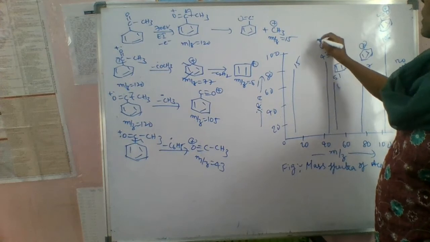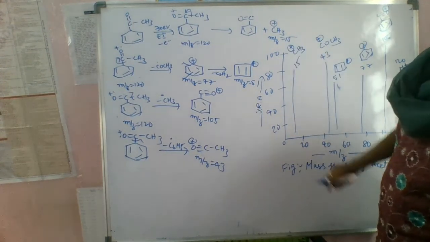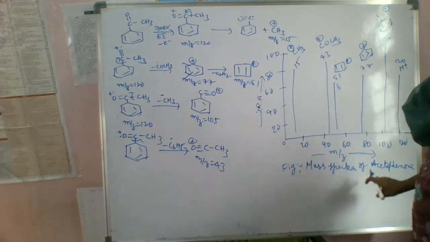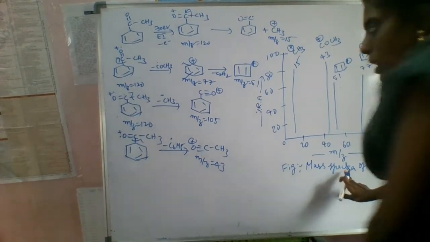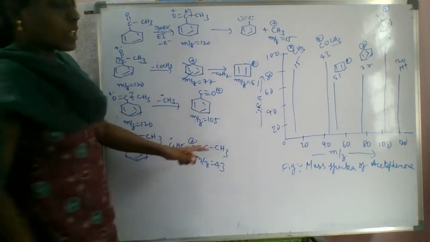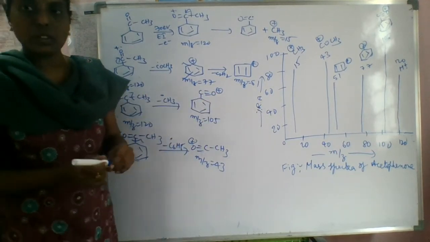COCH3 plus, and this is CH3 plus. Like this, you will get fragments in the mass spectrum. So this is about acetophenone fragmentation and its spectrum. Very, very important.